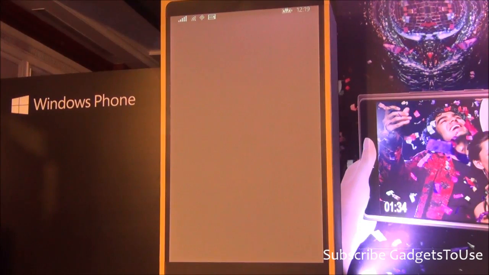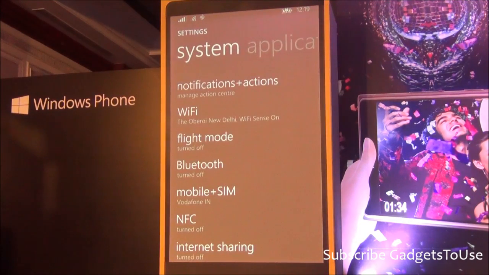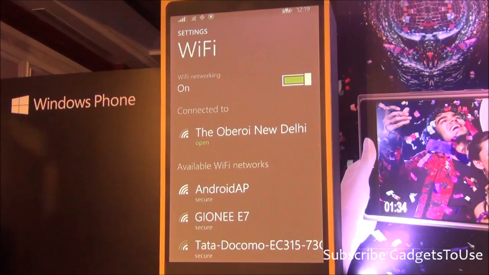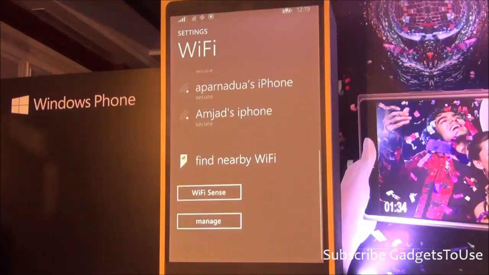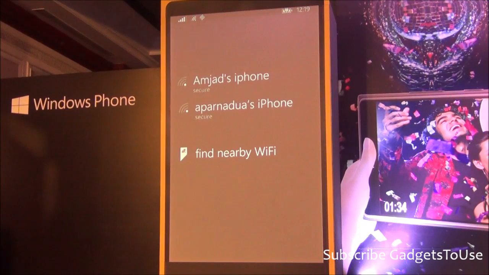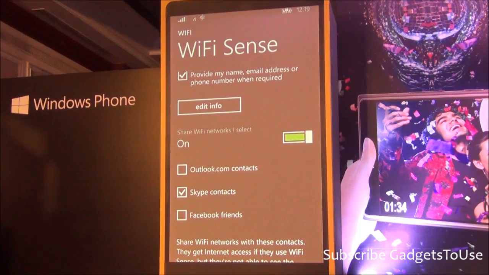And lastly, amongst the senses, I'll talk about this thing called Wi-Fi Sense. I think it's pretty cool. One of its features is finding Wi-Fi hotspots, which is a little premature for a market like ours where Wi-Fi connectivity is not really that great. But what it does outside of that is just amazing, which is that I can actually let my friends connect to Wi-Fi spots that I have been on.